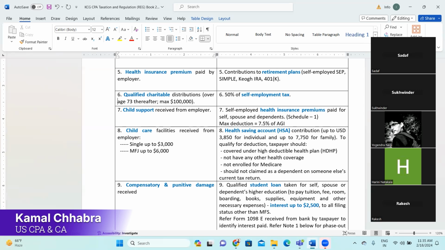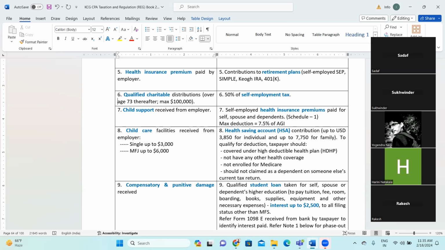So the government mandates that after the age of 73 you must withdraw the money from those retirement accounts, right? Otherwise, every year you would be depositing the money but not withdrawing. It may be possible that someone is rich, or someone does not need it, or someone wants to donate it, right? So in that scenario, the government says after the age of 73,